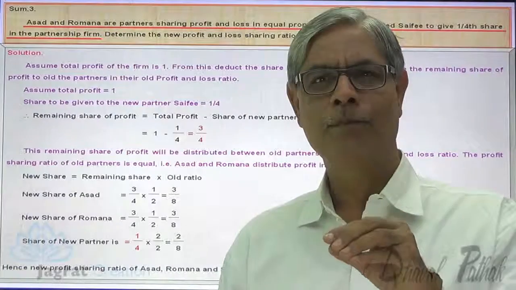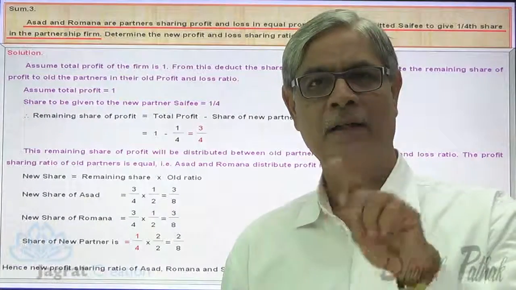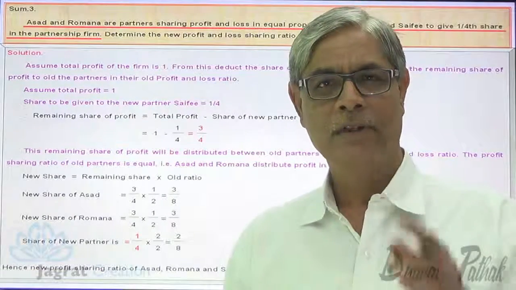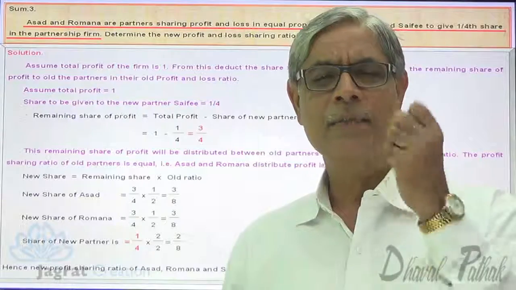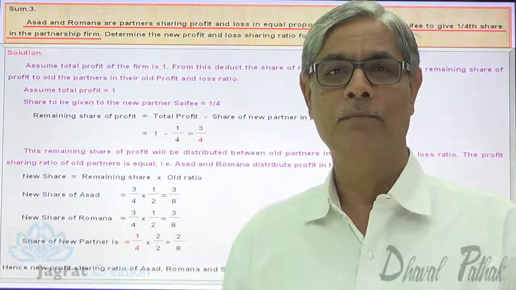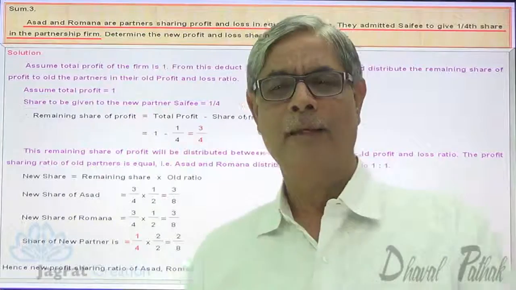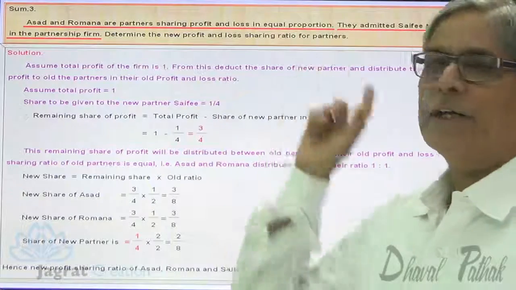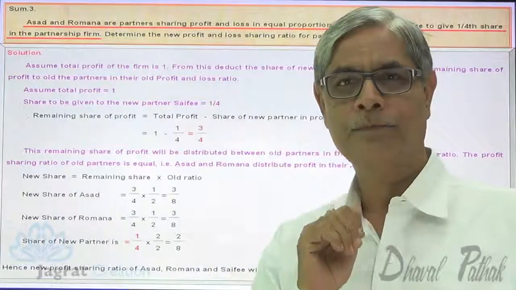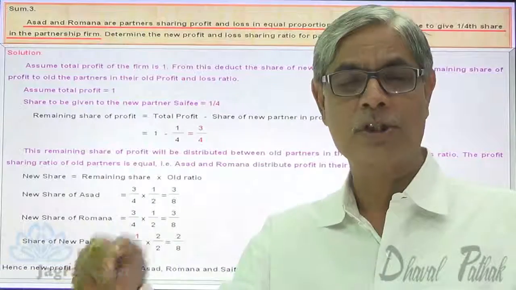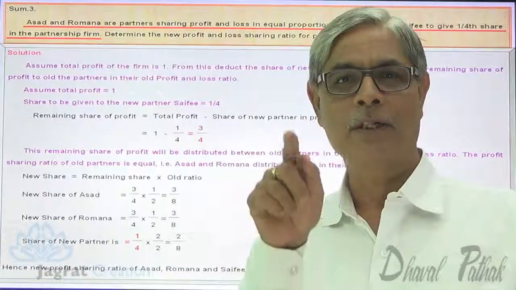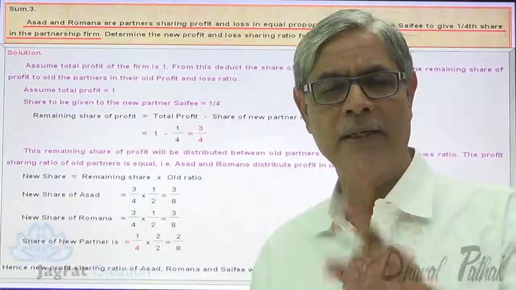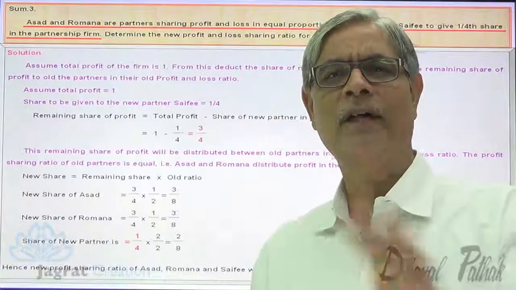Can we assume instead of number 1 any other number and find out the new profit sharing ratio? The answer is yes. What is the most comfortable number to be assumed? The most comfortable number to be assumed for an alternative method is equal ratio 1:1, so 1 plus 1, 2. New partner is to be given 1/4 share, denominator is 4. 1 plus 1, 2, denominator 4, 2 4s are 8. If you assume the profit to be 8, the sum can be solved very comfortably.